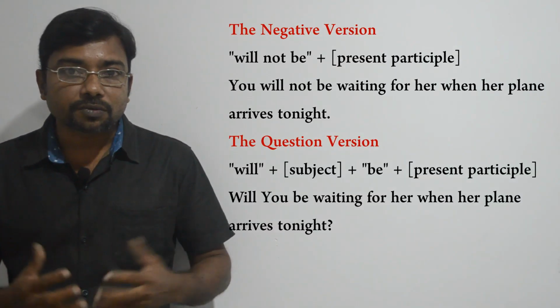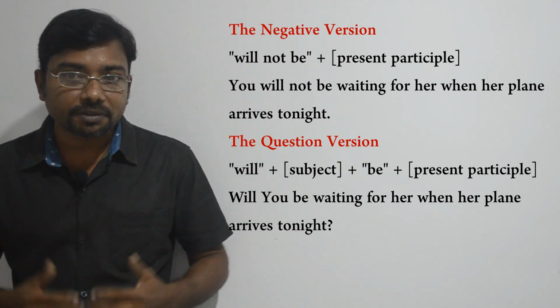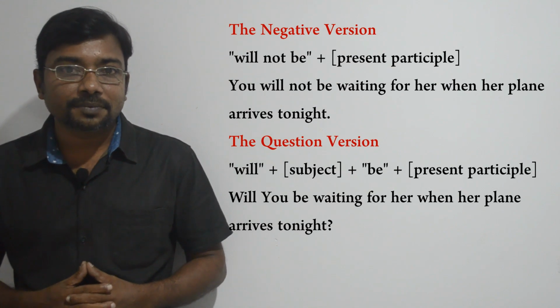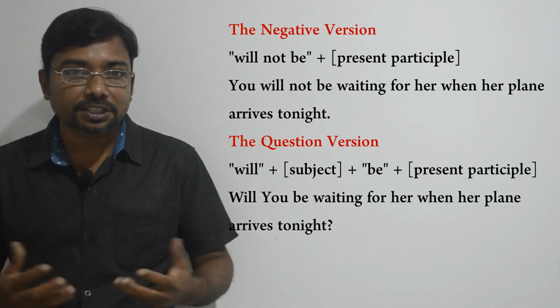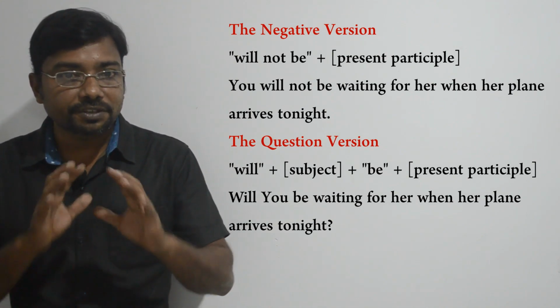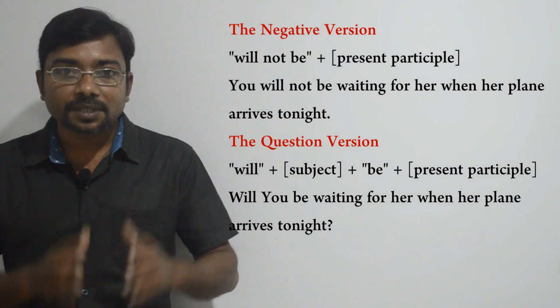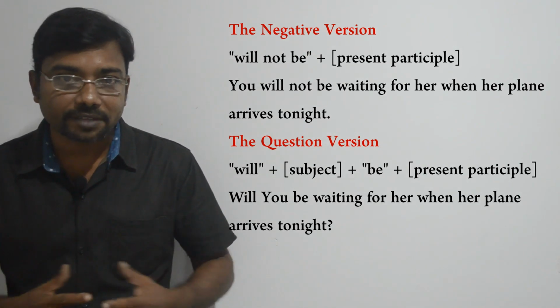Okay, now let's consider how to make negative statements and questions with future continuous tense. Look at this example. You will not be waiting for her when her plane arrives tonight. Will you be waiting for her when her plane arrives tonight? Look at the first one. It's a negative statement. Remember, when you make a negative statement with future continuous tense, we use will not be plus verb ing form. You will not be waiting for her.